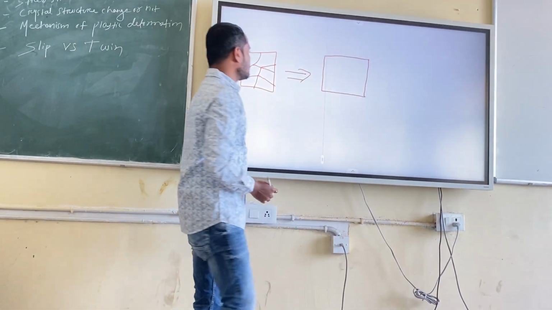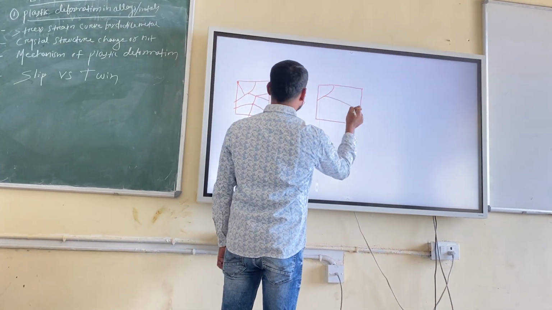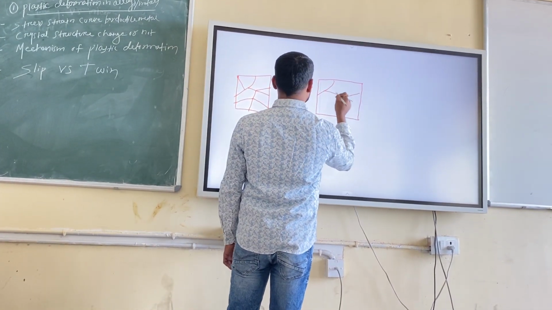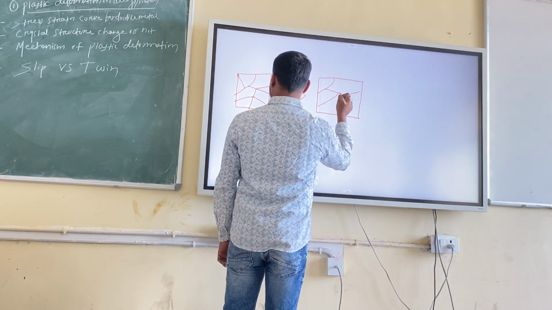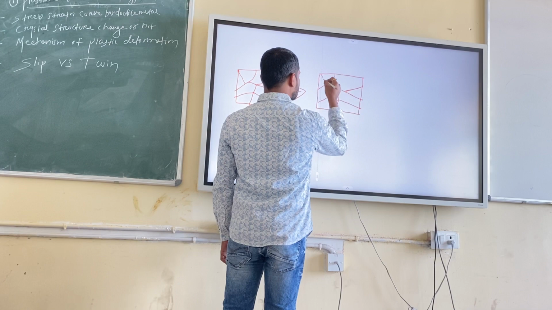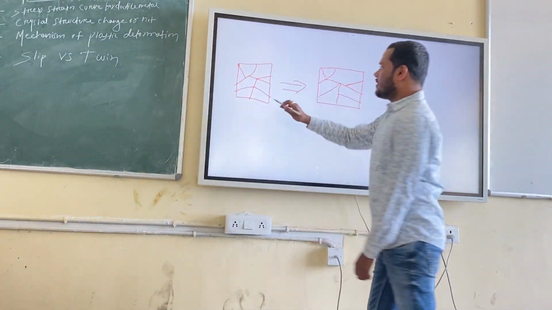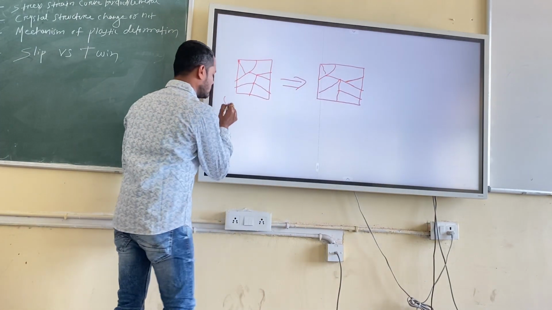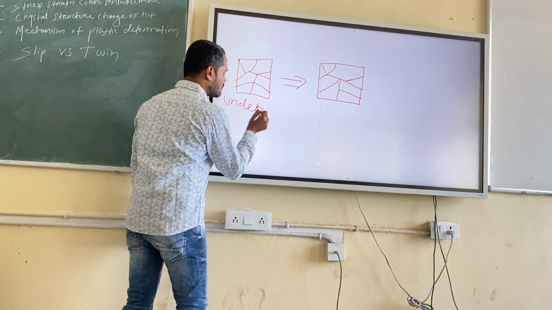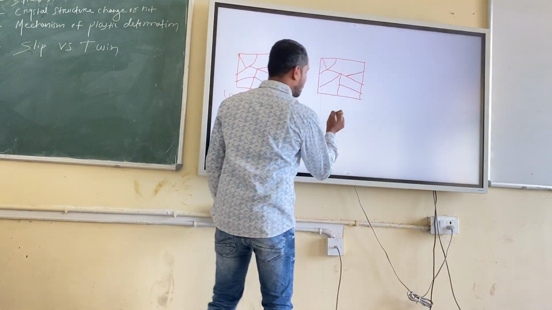Not so high, you give a small deformation. So what will happen? It will become somewhat elongated. But initially this is the undeformed alloy. This is the deformed alloy.